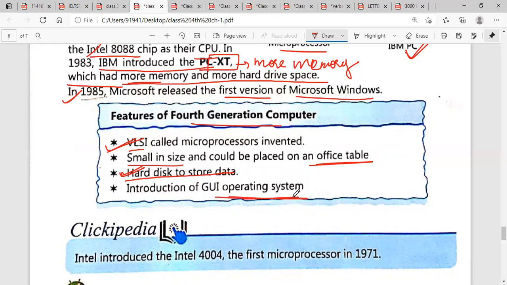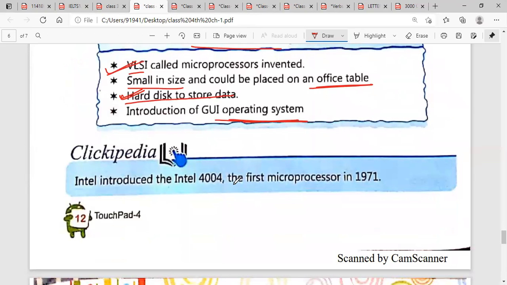Then operating system came. I have told you that Windows came in the fourth generation. Intel introduced the Intel 4004, the first microprocessor, in 1971. It was introduced by Intel.